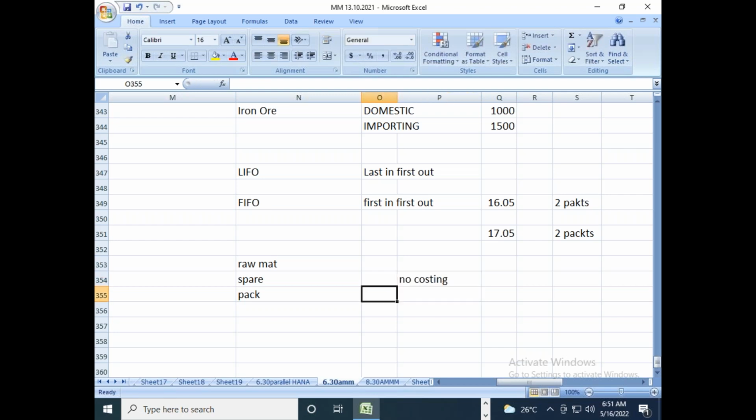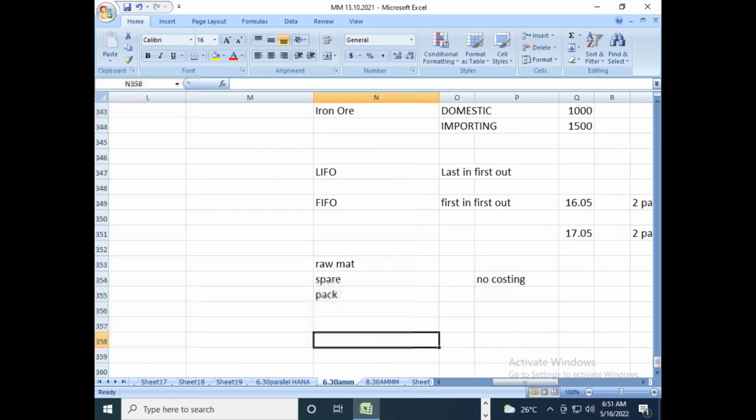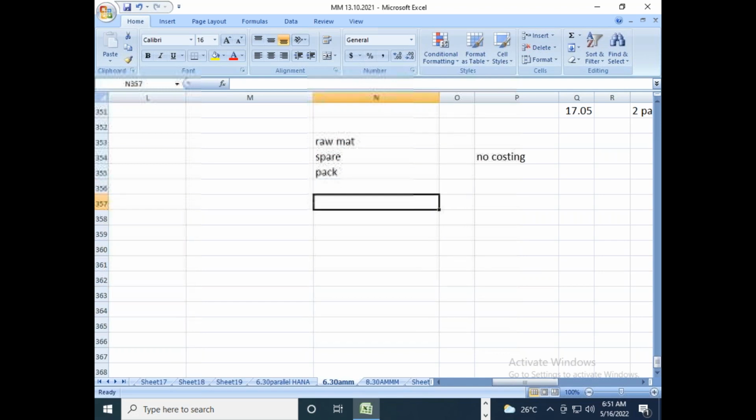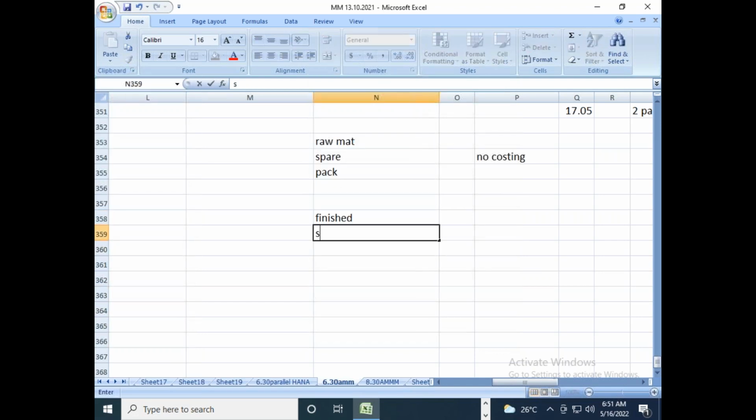But finished materials and semi-finished materials are relevant for costing. What is finished material and semi-finished material?